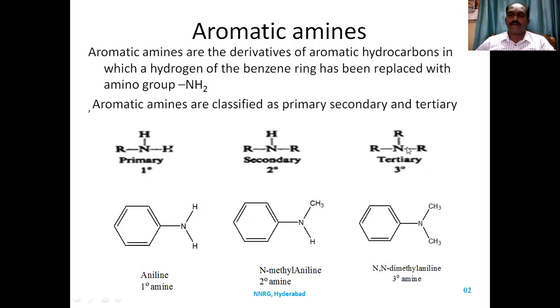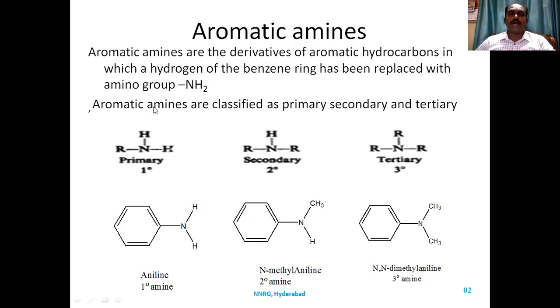Nitrogen does not have hydrogen and the nitrogen is attached to three carbons. For example, N,N-dimethyl aniline is a tertiary amine. Trimethylamine, triethylamine, in aliphatic amines, these all come under tertiary amines.